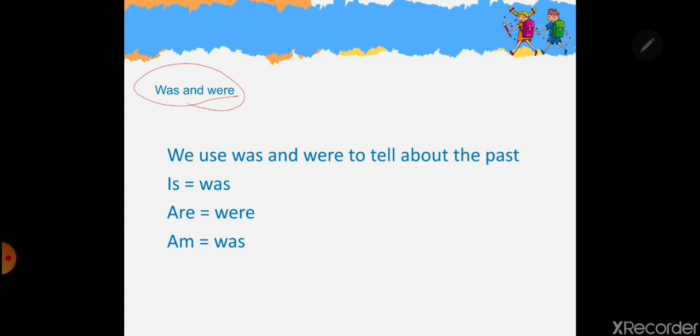If you want to talk as a group, we say we are watching TV. Now you are watching the TV. But earlier in the past, what did you do? We were playing video games, for example. Before we watched the TV, what did you do? We were playing video games. So we were. Instead of are, you say were. We were, or they were. They were playing football. Now we are watching TV.